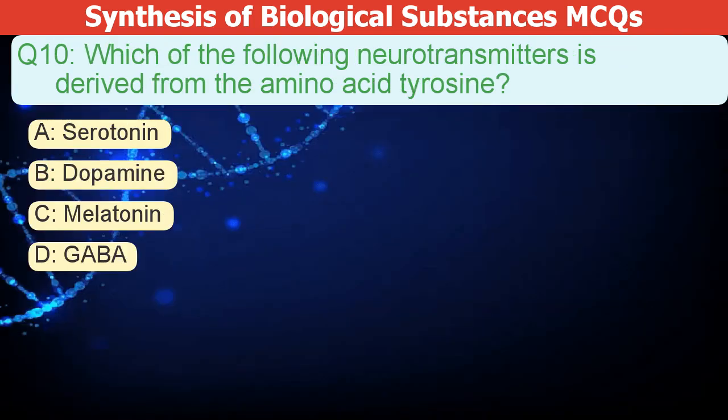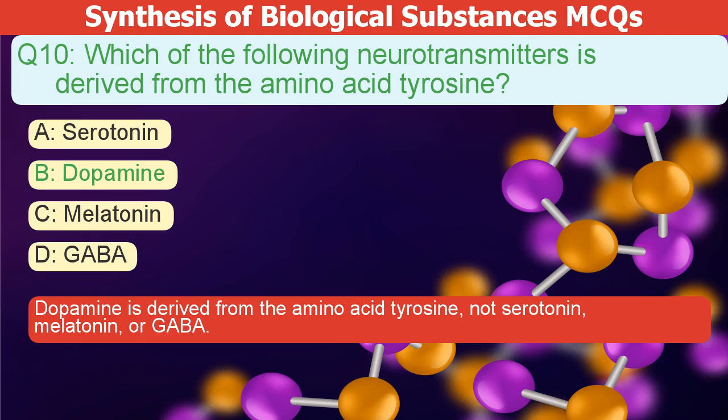Which of the following neurotransmitters is derived from the amino acid tyrosine? A. Serotonin. B. Dopamine. C. Melatonin. D. GABA. The correct answer is B. Dopamine is derived from the amino acid tyrosine, not serotonin, melatonin, or GABA.